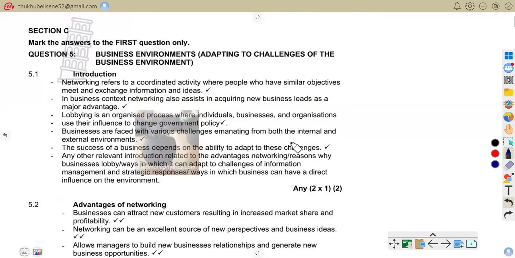So here we are on our answers. As you know, we are on section C, question 5. Like I've said, we first have to start with the introduction. The first statement we are given under the introduction is that networking refers to a coordinated activity when people with similar objectives meet and exchange information and ideas. So that is that.